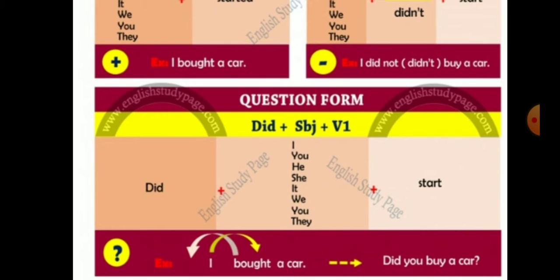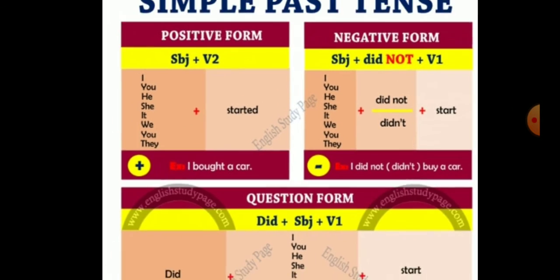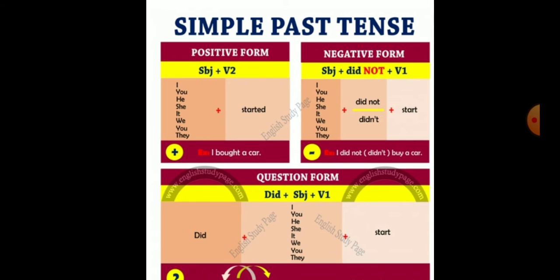For example, did you buy a car? We can say like this also: did he buy a car or did she buy a car? Then question mark. Okay, so like this we can make various sentences. The concept of simple past tense is explained by the help of the structure or a formula that we usually use. I hope it is clear to you.